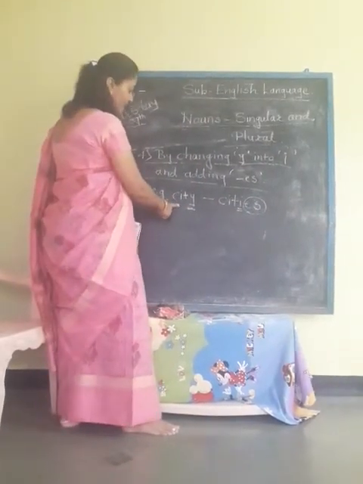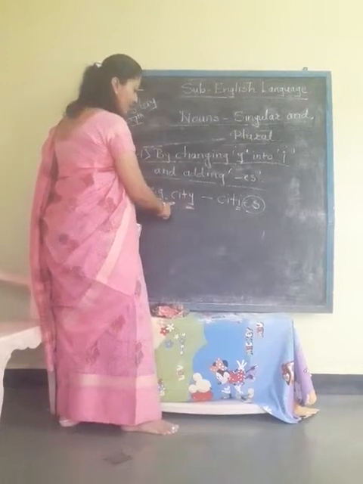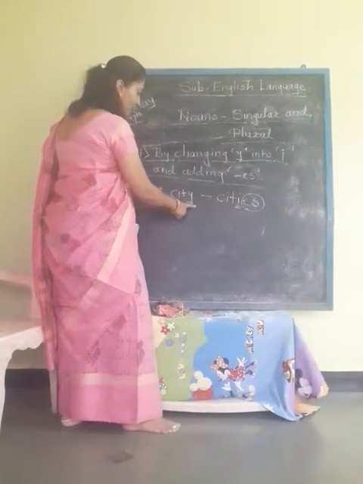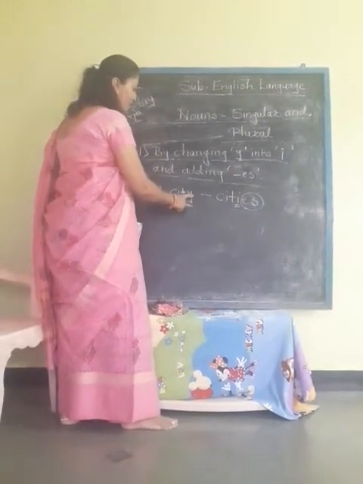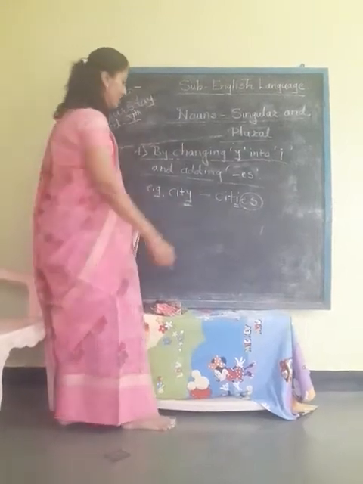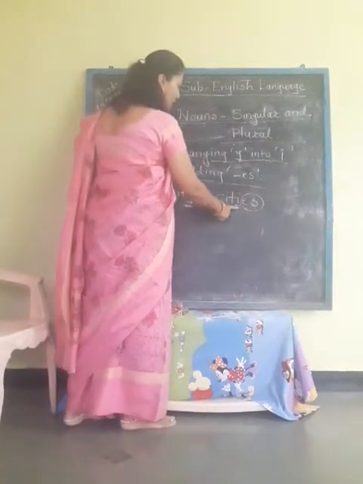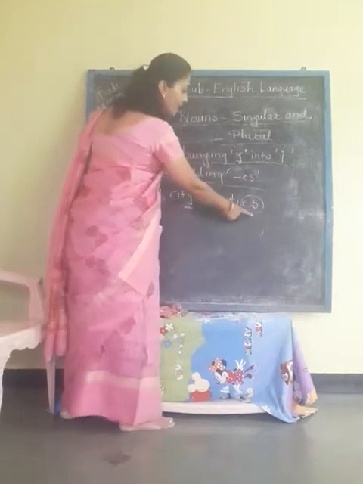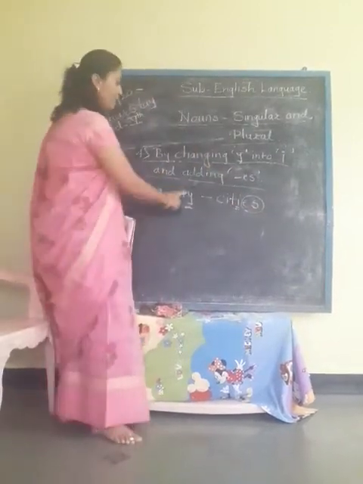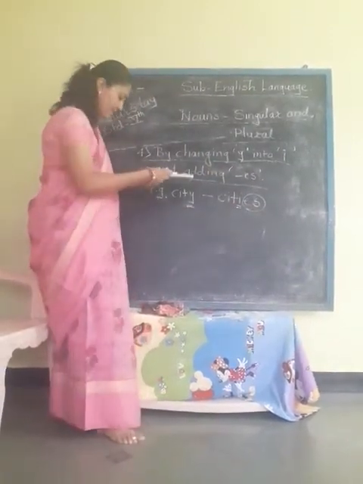The spelling is city, and in the spelling of city, at the end comes y, and when we are making plural of this word, this y turns into I and again we have to add es to that word. So it becomes cities.